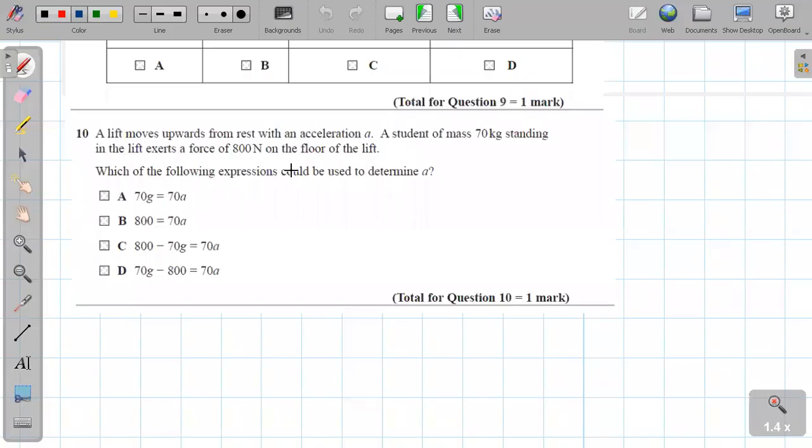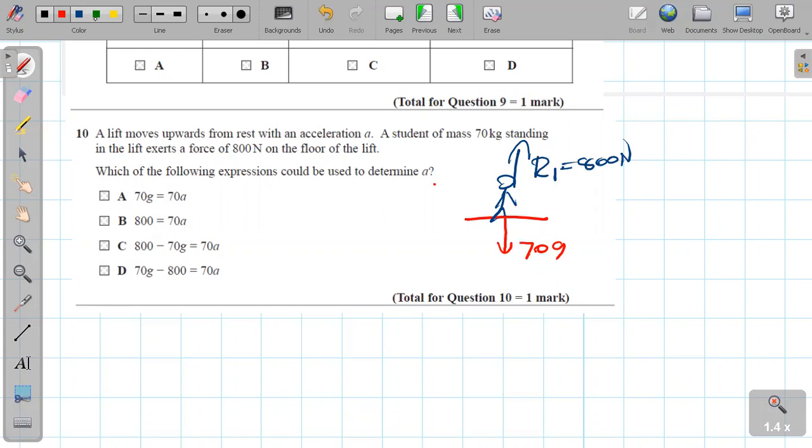Let me explain the very last one. In the very last one, there is an object moving upwards with acceleration a in a lift. So I will just draw the bottom of the lift and a person standing on it. He experiences a reaction force R1, which is 800. And there is the downward force, the weight of the guy. It's like 70g, because all the answers are given in g and a, right? So it's 70g.